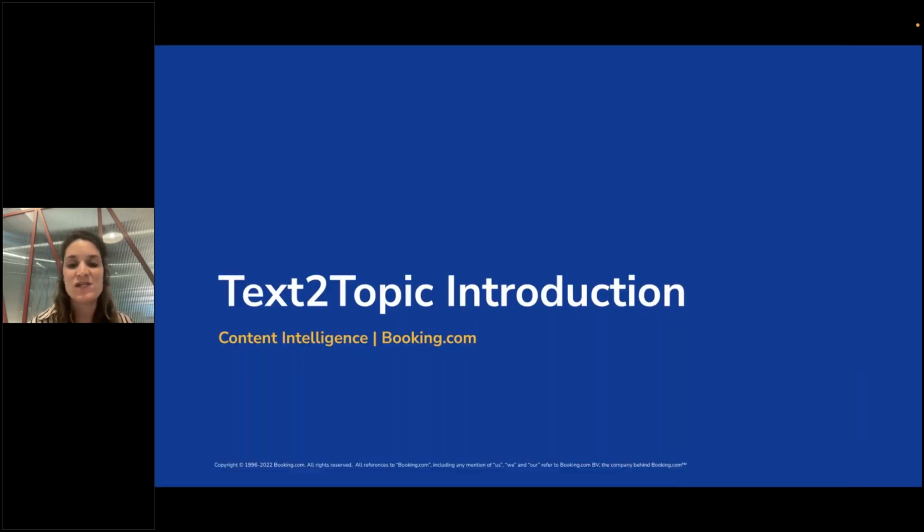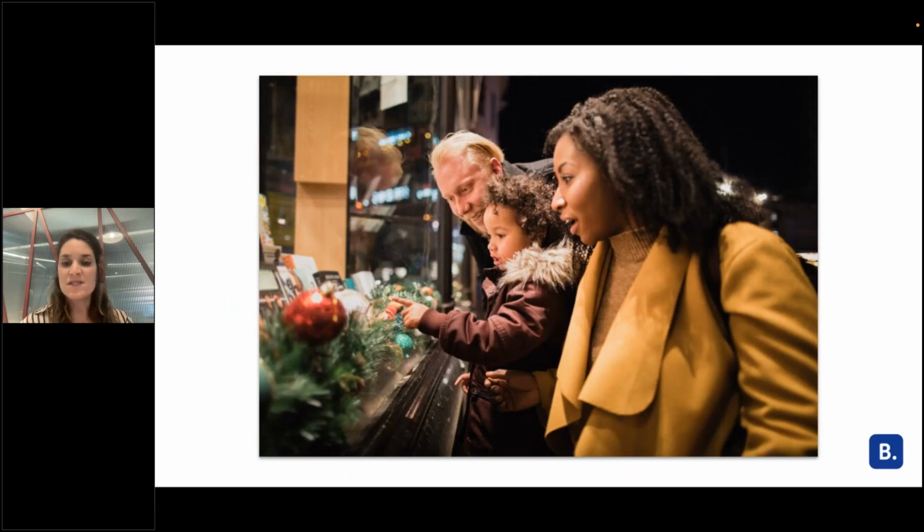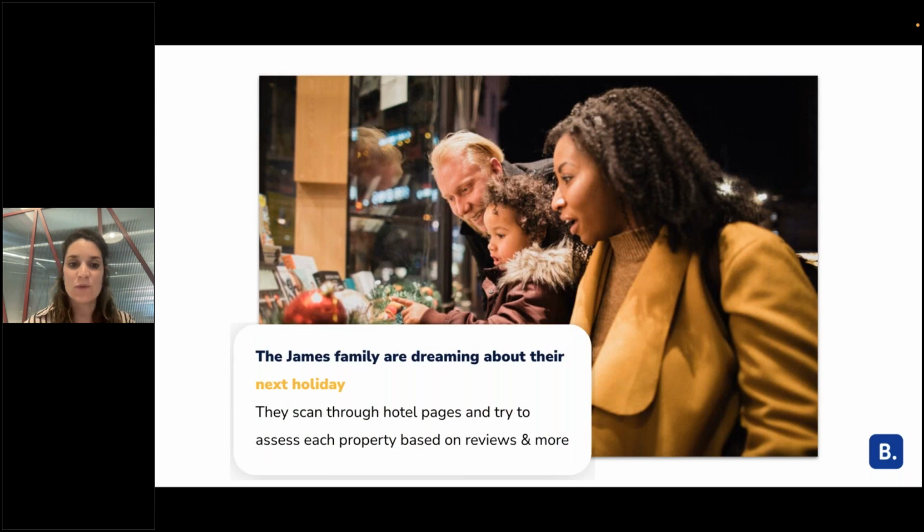And in today's session, we are going to speak about text to topic, which is a model that we've developed in the team to identify topics within text, and we will go over all of the things that we have done. So let's start with a quick motivation. Let's say we have this James family that are dreaming about their next holiday, and we really want to fit their next holiday to their needs.